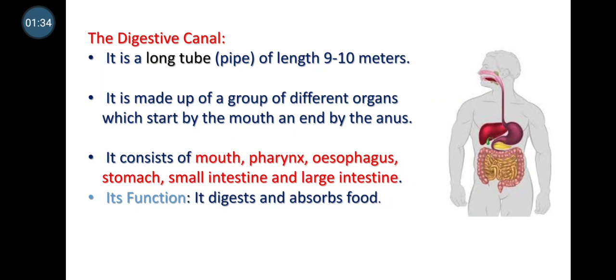And then we are going to talk about the digestive canal. It's a very long tube, with a length of 9 to 10 meters. So it is a long pipe of 9 to 10 meters. This canal is made of different organs, and these organs start from the mouth and end with the anus. It consists of the mouth, pharynx, esophagus, stomach, small intestine, and large intestine. What is the function of your digestive canal? It is the same function as your digestive system. It helps to digest and also absorb the food.